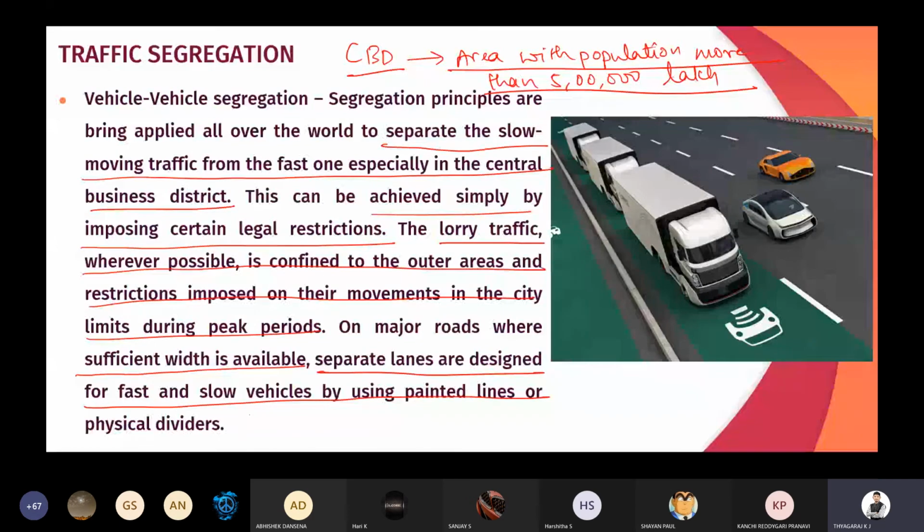That is traffic segregation. Today we have discussed the indirect methods of TDM techniques, and we have discussed traffic segregation. In traffic segregation, 3 types are there: vehicle segregation, vehicle pedestrian segregation, and time segregation. So these are the things we are going to read in the 5th module. And only one topic I told, right, ITS is left out.